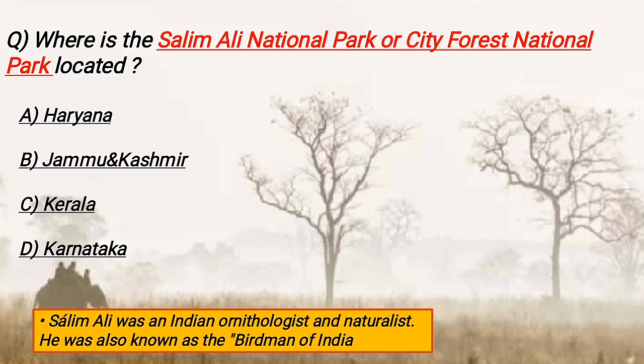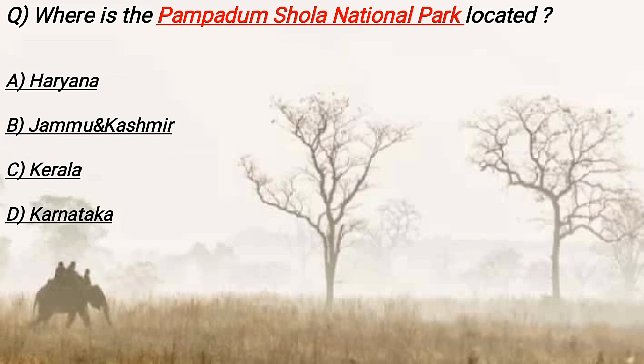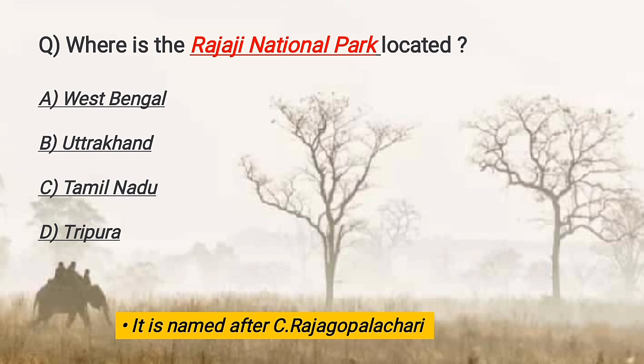And who was Salim Ali? Salim Ali was an Indian ornithologist and naturalist. He was also known as the Birdman of India. Where is the Pambadum Shola National Park located? It is located in Kerala. Where is the Rajaji National Park located? It is located in Uttarakhand and it is named after C. Rajagopalachari.